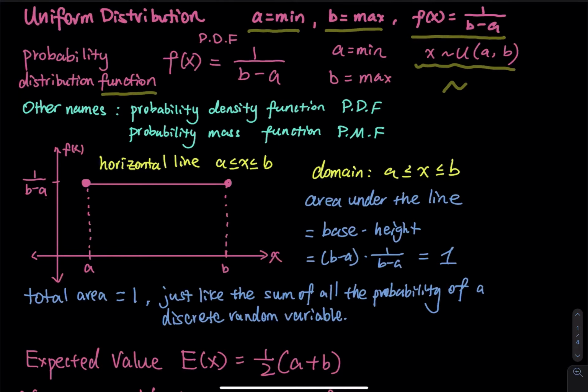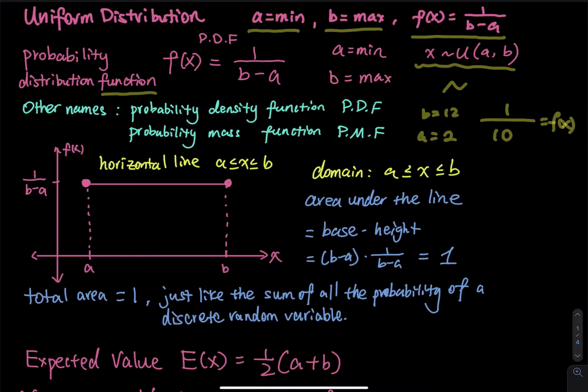So f of x equals 1 divided by b minus a. There is no x on the right hand side of the function. B is a constant value, which is a number, and A is a constant value, which is a number. So 1 divided by b minus a gives you a fraction. Let's say b equals 12 and a equals 2, then 1 divided by b minus a is 1 over 10. That is a constant value, not changing at all. So we have f of x equals 1 over 10. There is no x, so there is no slope, and the graph of f of x equals 1 over 10 is a horizontal line.